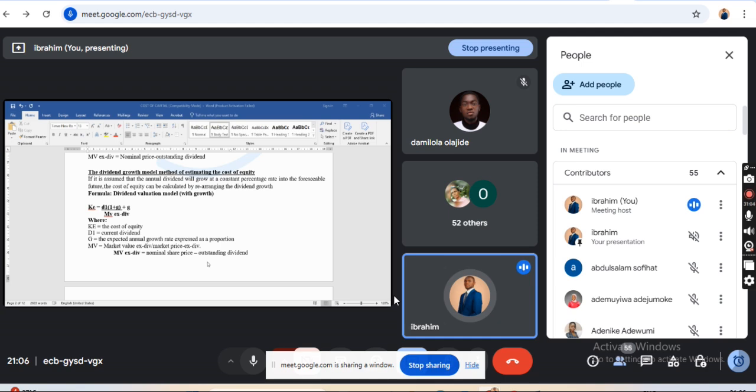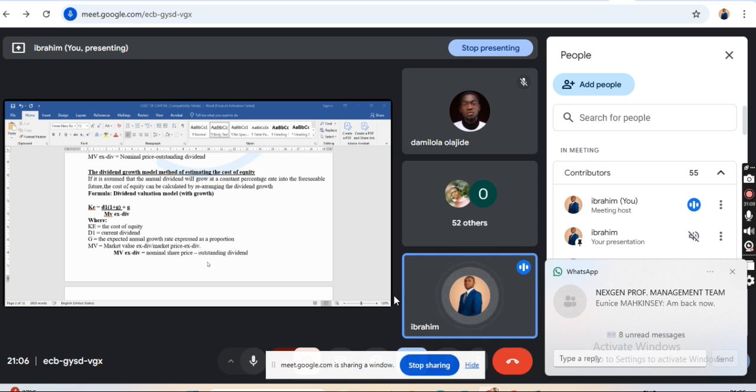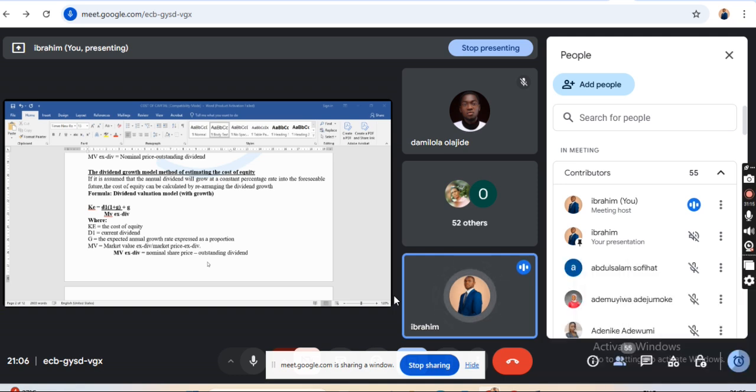Now, you can see the formula as D1 (1 plus g), right? The 1 plus g there means that the D1 is the current dividend. The D1 does not include the future, it's the current dividend. Then if you want to grow it, that is when you will have 1 plus g, divided by the market value ex-div. I've established in my formula that market value ex-div is calculated as the nominal share price minus the outstanding dividend. The outstanding dividend is the dividend that is yet to be paid.